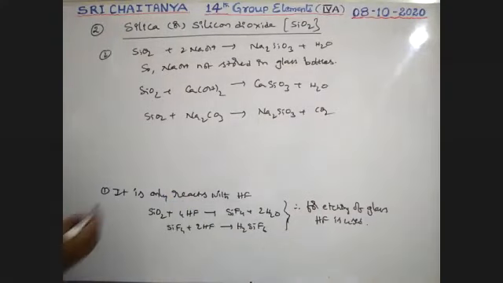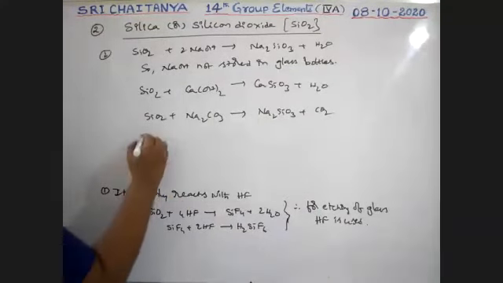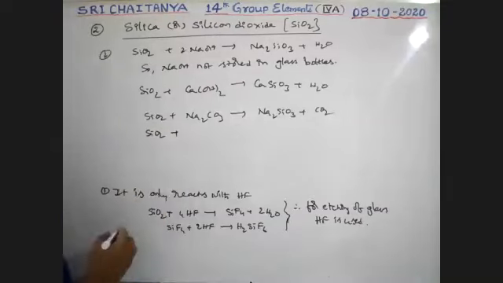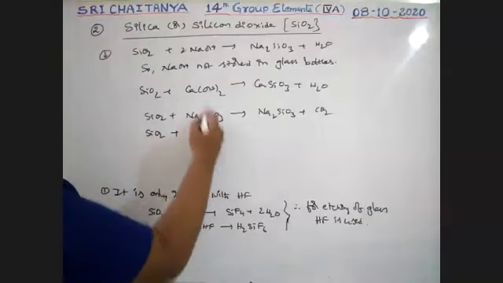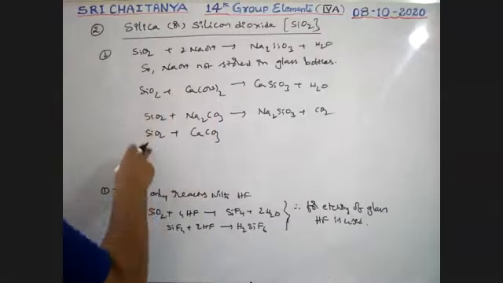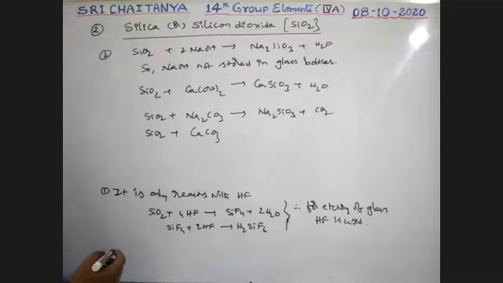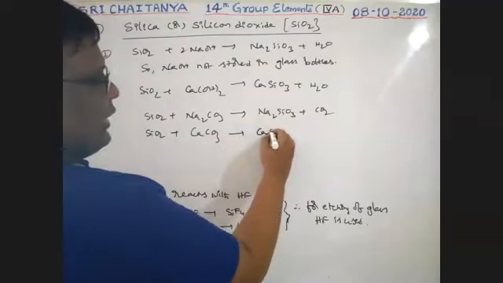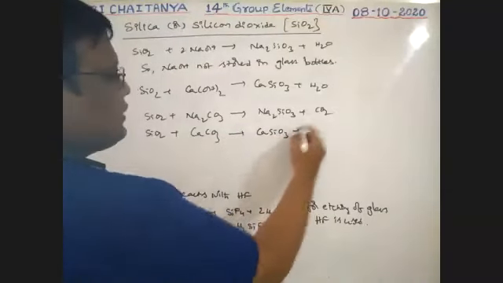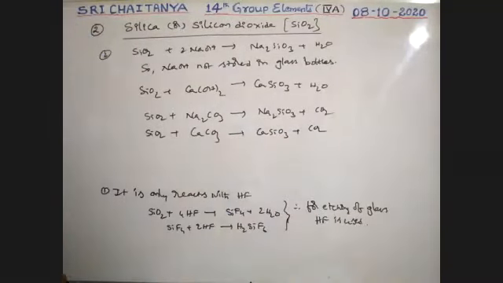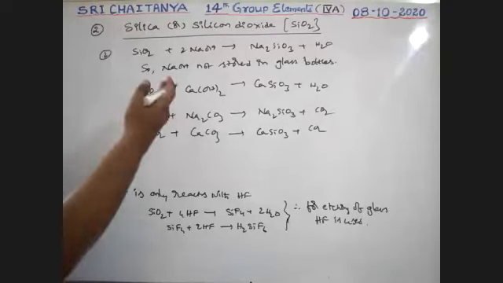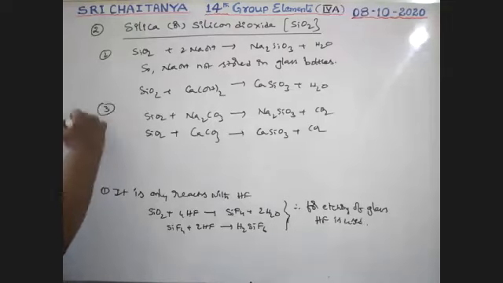Next, SiO2 when it reacts with CaCO3 gives CaSiO3 plus CO2 gas. All these are basic compounds and SiO2 is acidic, so they react with each other. It is the third one, carbonates.